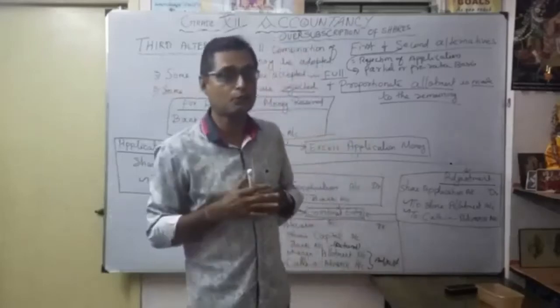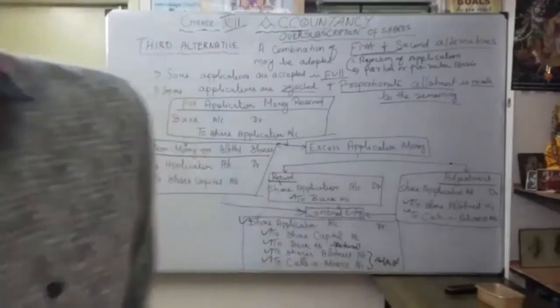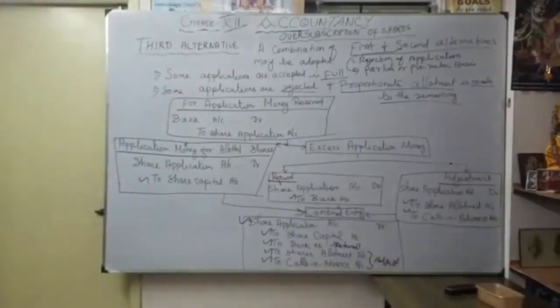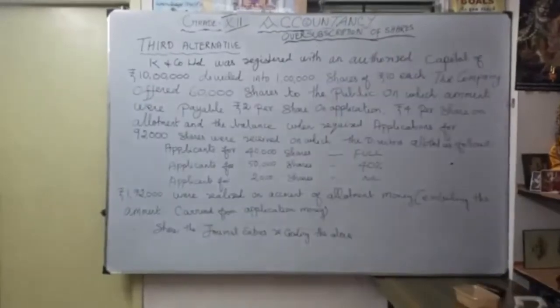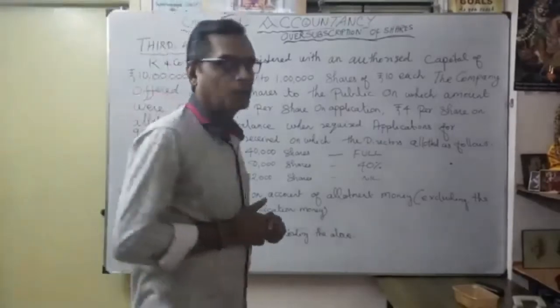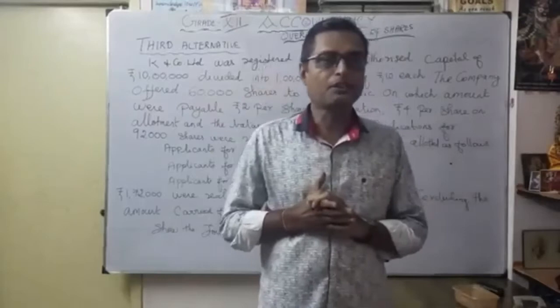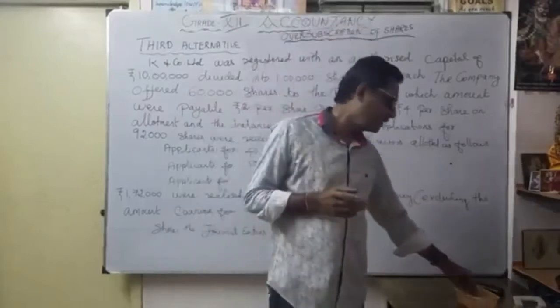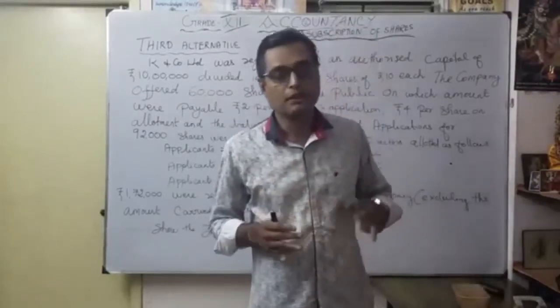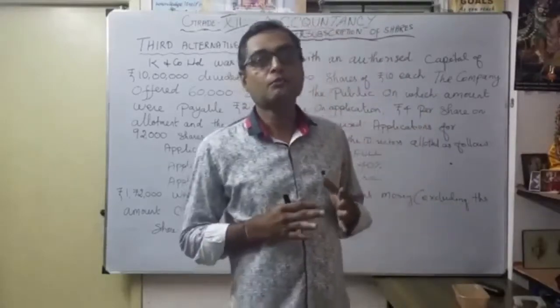Okay, let's see one example now for the third alternative, how we are going to prepare with the help of an illustration. What is the third alternative? Combination of both, as here, rejection of application and partial or pro rata allotment.